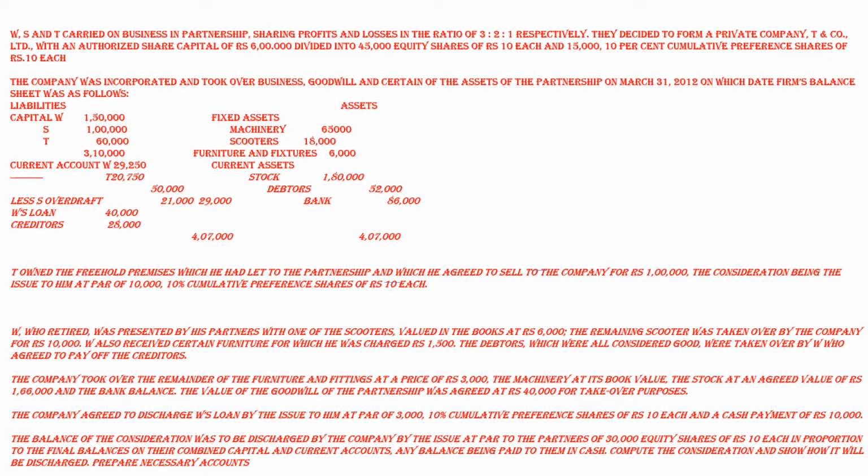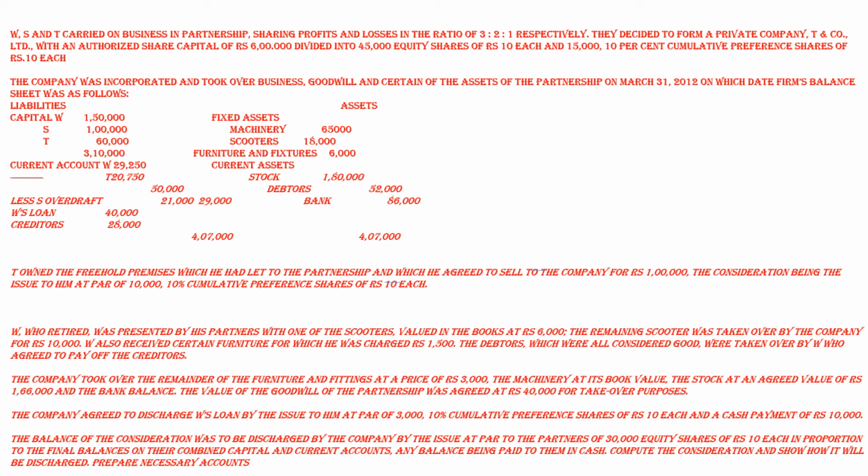Prepare necessary accounts. Now for calculating the purchase consideration for the company, assets taken over by the company: goodwill 40,000, machinery 65,000, furniture and fixture 30,000, debtors 10,000, stock 1,66,000, and bank balance 86,000.